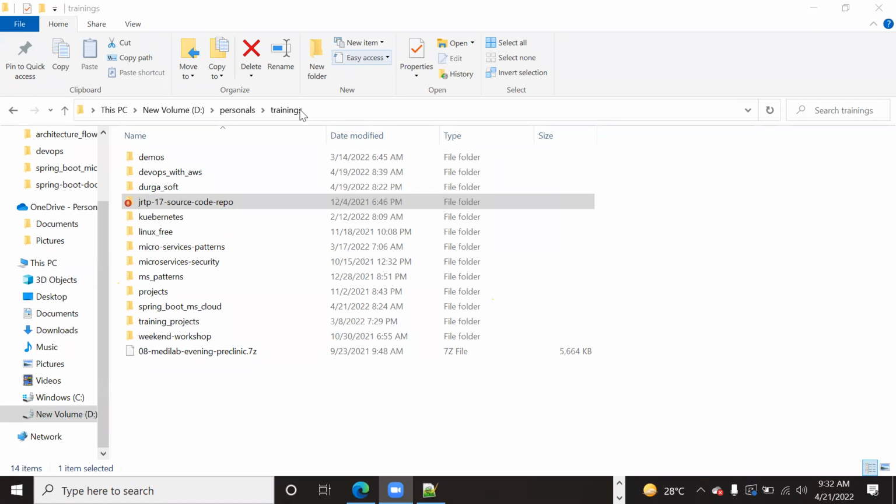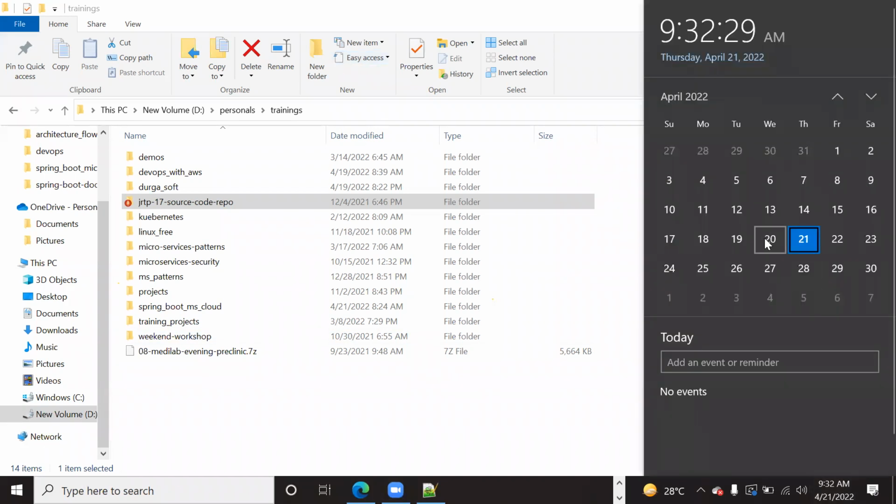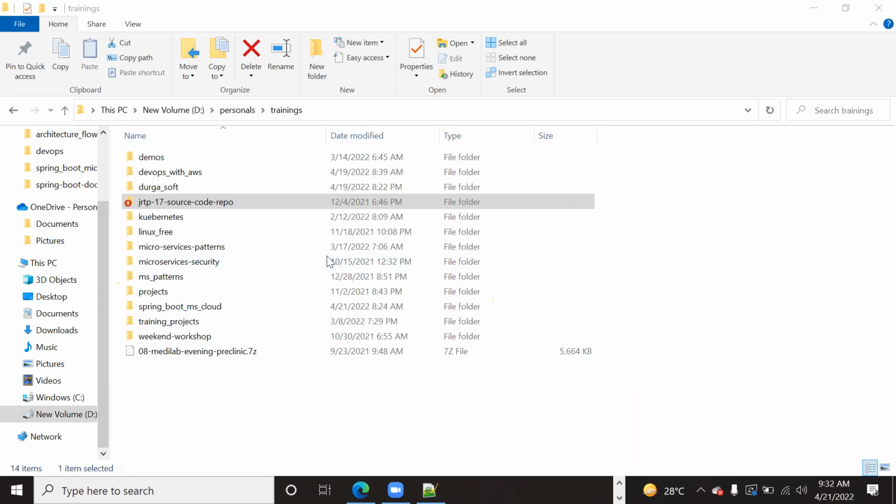When will the regular batch start? Once these demos are done and you have completed your payments and registrations. The demos will be till Saturday, 2 more demos are there. Once the 2 more demos are done, then you will go for your registrations. If you feel okay, from 25th onwards I will start Spring Core.